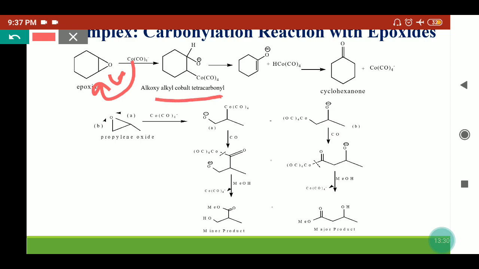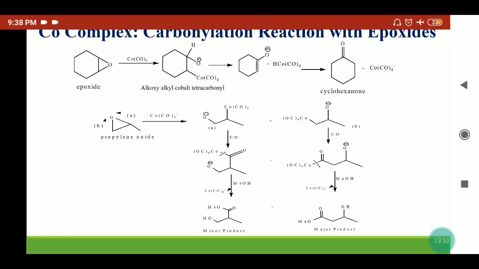Now once this bond forms, this HCoCO4 will eliminate and we'll get this enolate. This enolate can be protonated again in presence of HCoCO4. So this anion will release and this will form this enol. The enol will tautomerize itself and form the cyclohexanone species.